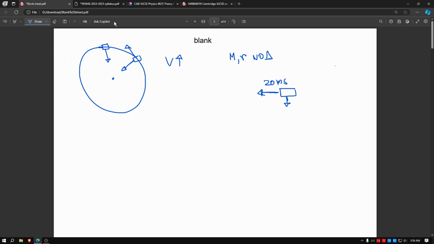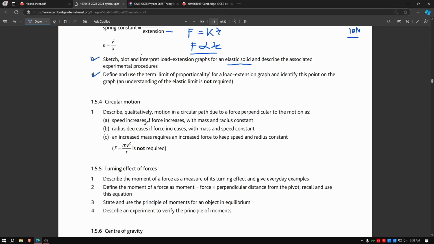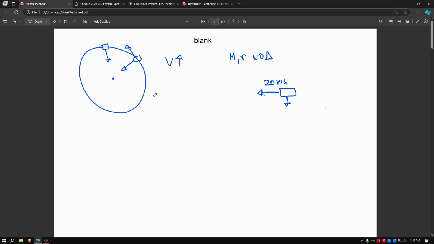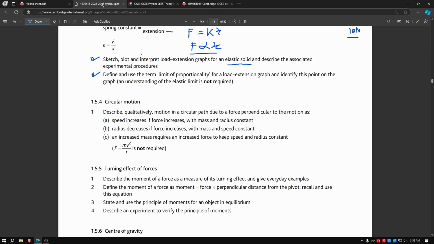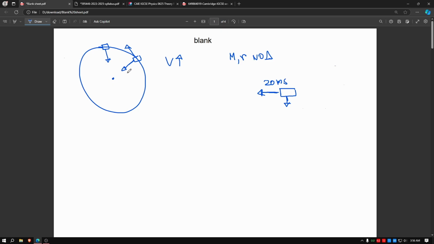Our original goal was to see why speed increases if force increases with mass and radius constant. Why does that happen? Speed increases if force increases. What force? The force towards the center.